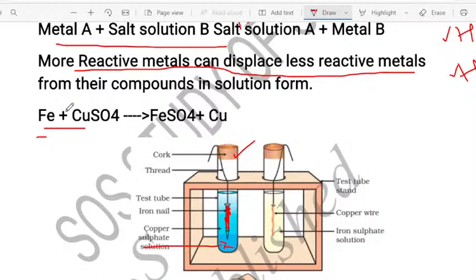What happens? Iron being more reactive metal, it displaces the copper from the copper sulfate solution. So iron combined with the sulfate to form iron sulfate and copper is displaced. When this reaction happens, the blue color of solution will fade out to light green in color. It changes to light green color. So this solution now is the iron sulfate solution.